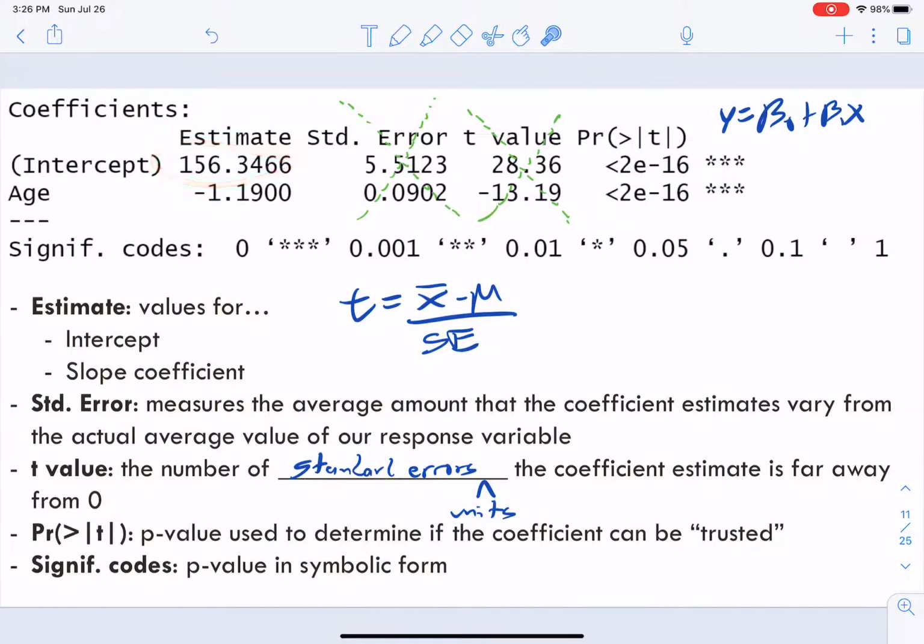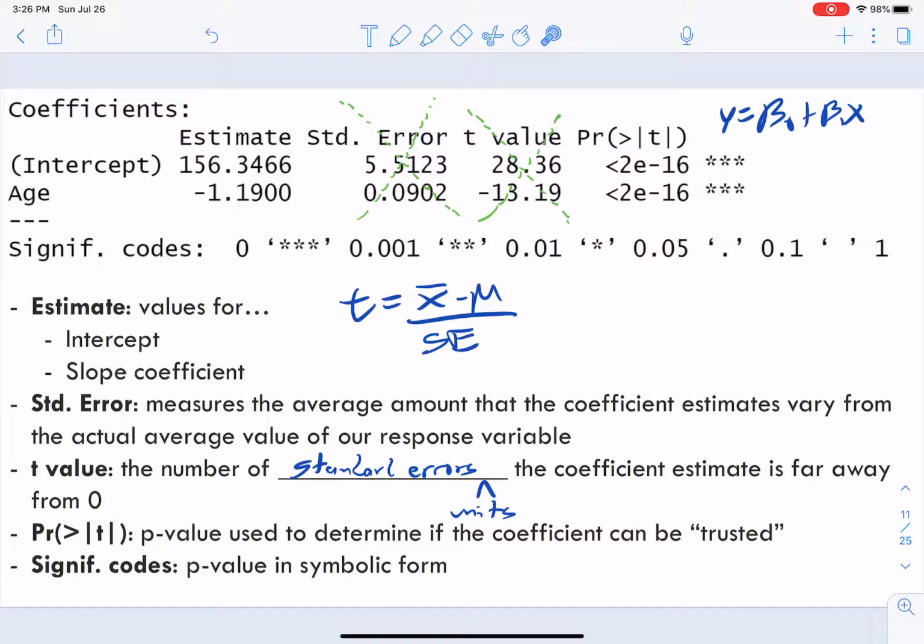The smaller this is, which in this case is super tiny, just maxed out on how small it wants to calculate, which is great, the better. So it's super far away from 0.05. And then we get the significance codes. Again, symbolic, helps your eyes catch differences. Not a big deal. We'll just look at the actual values.